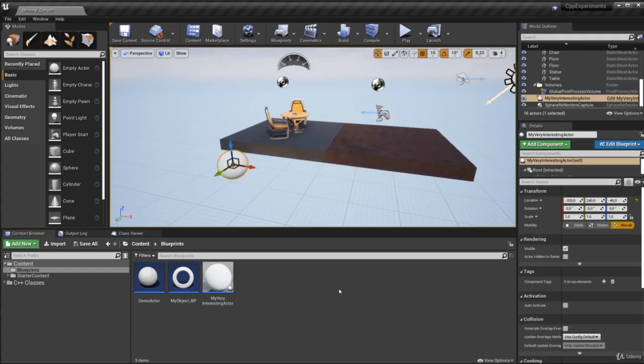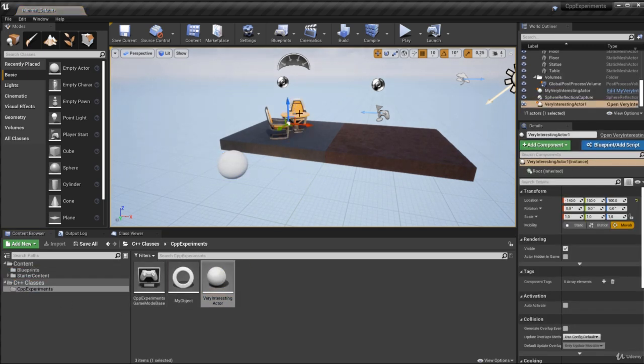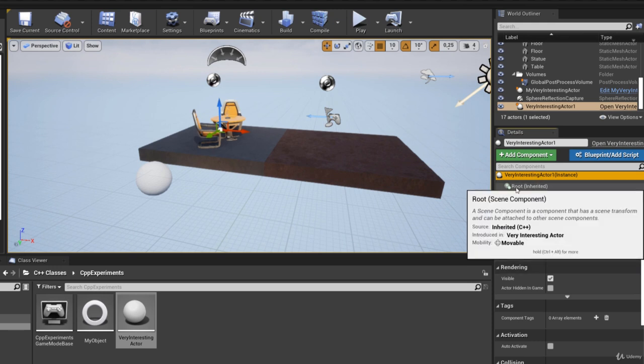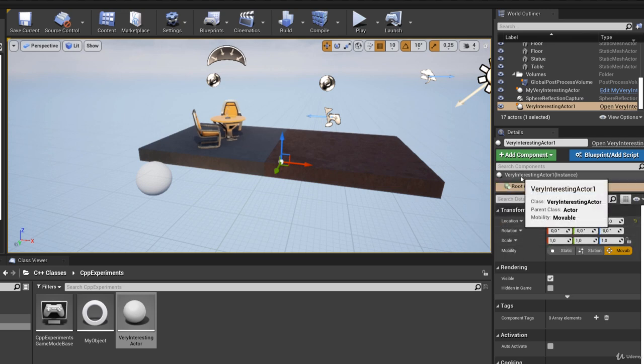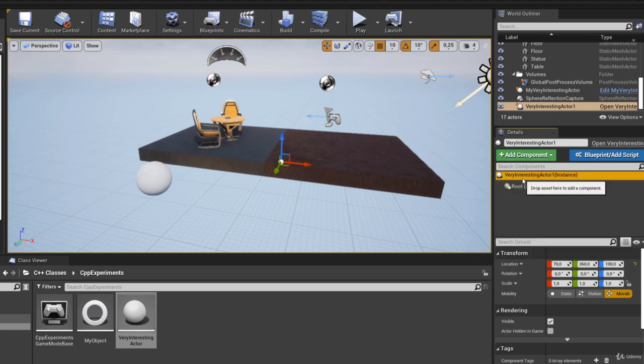Okay, so I have Unreal Engine open again. In the C++ classes, you can drag in one of those actors, and you can see that the transform shows up. When we have the very interesting actor itself selected, that instance, it will draw the transform from that root component. If I move the root component around, you can see the location, for example 70 and 360 and so on. That is reflected as well if you have the actor itself, that top one, selected. You can see that these two are the same.